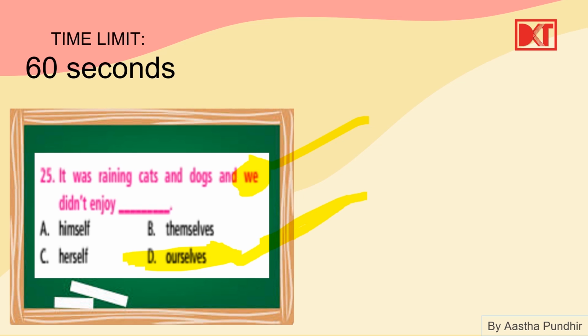Others you see, himself is used for third person singular male. Themselves is used for third person plural. Herself is used for third person singular female. Alright. So that's all. With this we finish off the questions on pronouns.